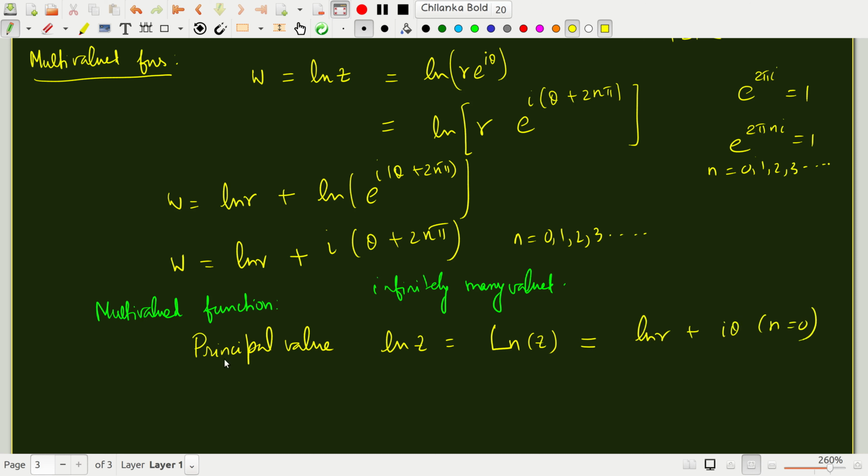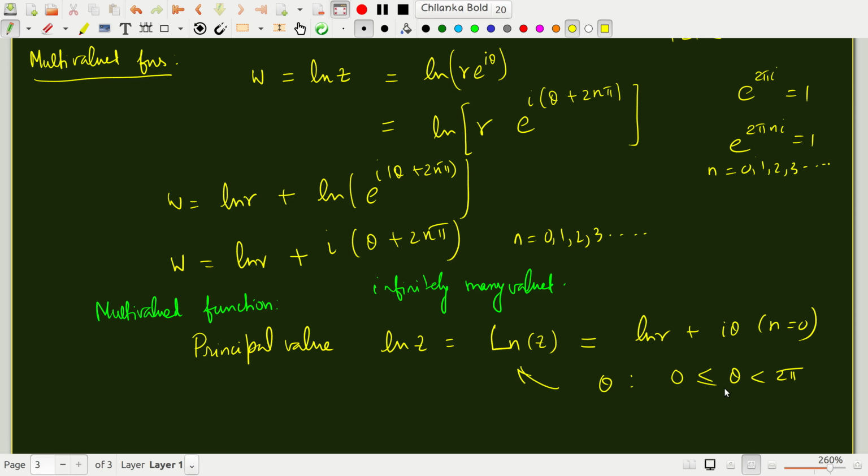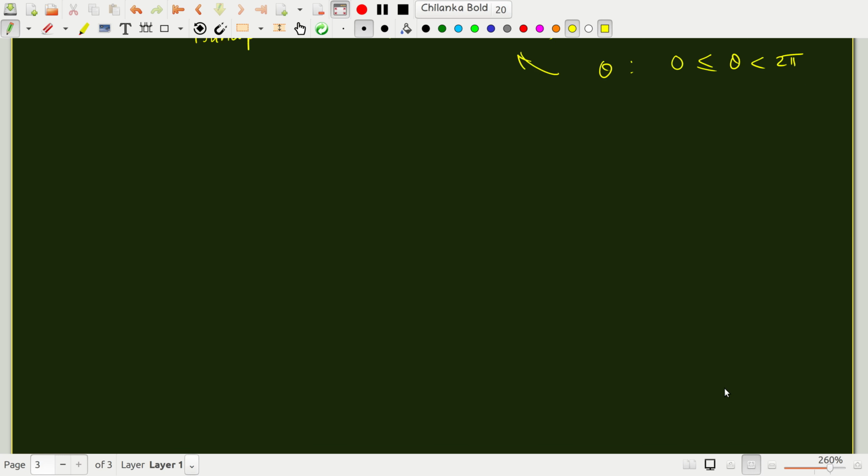The principal value of ln z is denoted as capital Ln z, and what this essentially means is that theta is restricted such that theta lies between 0 and 2 pi. It doesn't cross 2 pi, because then you will start getting multiple values for the logarithm. So that is clearly one multi-valued function. The second example of a multi-valued function is t to the z, where both t and z are complex.